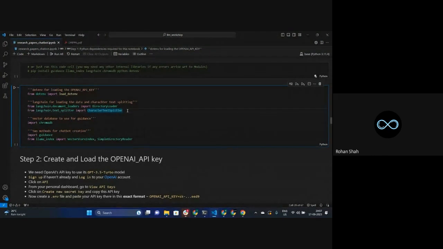Okay, so that's one thing that you have to deal with over here, because if you are new to Python, if you are not good with checking the documents online of Python with respect to, let's say, for example, langchain, if I'm using it, then you won't be able to rectify this kind of doubts by yourself. So you should have this kind of habit through which you can solve these errors by going to the original documentation. Let's say langchain, inside it there is a text splitter. Now it's giving me an error that there is nothing like character text splitter. They have changed the name of this character text splitter to something else. So what is that thing?